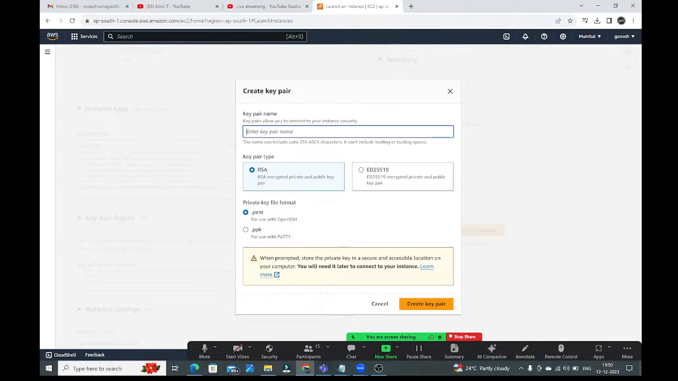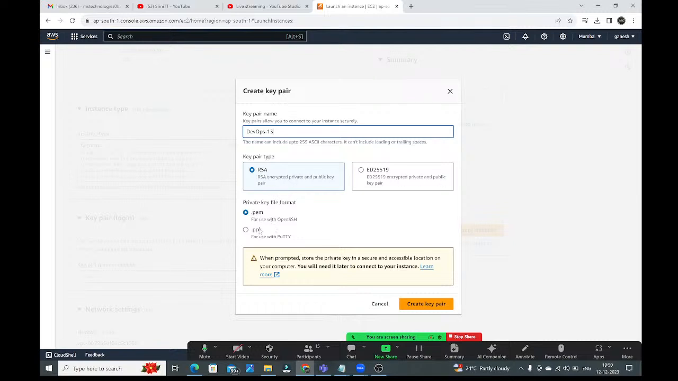Right, here I'm going to create, giving the name, guys. Here key pair name I'm going to give as DevOps-13, some 13 I'm giving like this. Okay, right, RSA, RSA encrypted private and public key pairs, guys. Now keep this default things only.